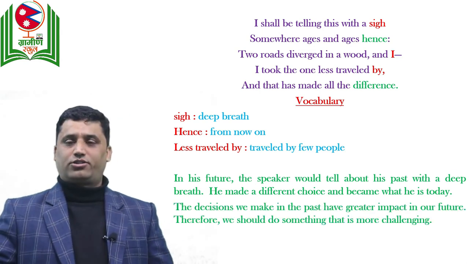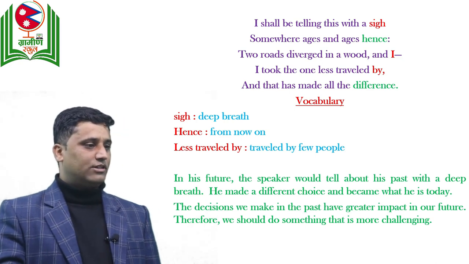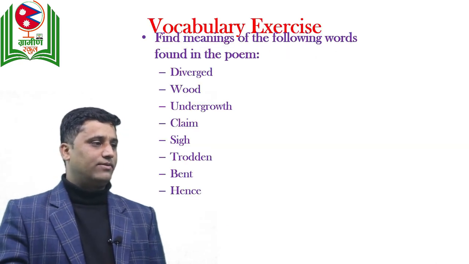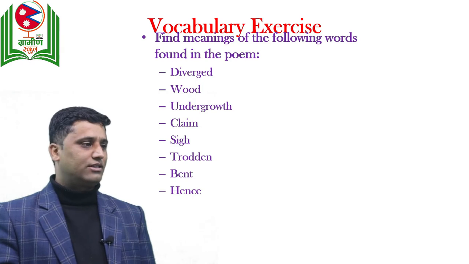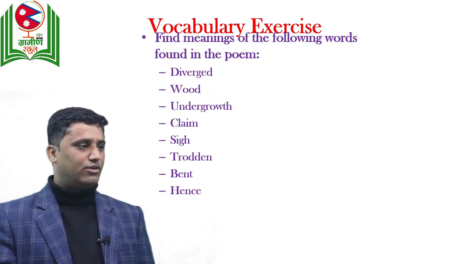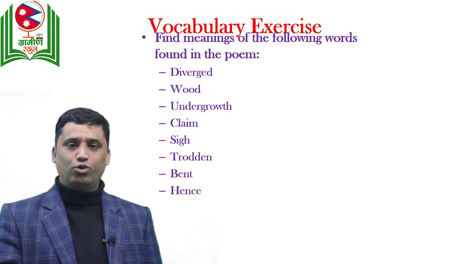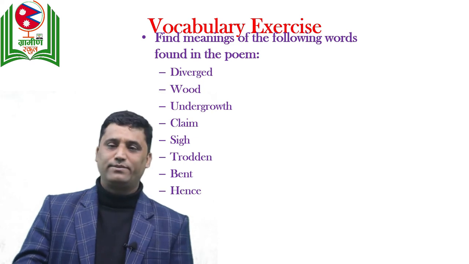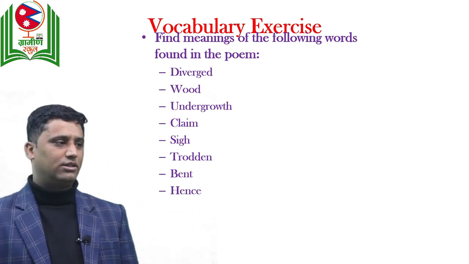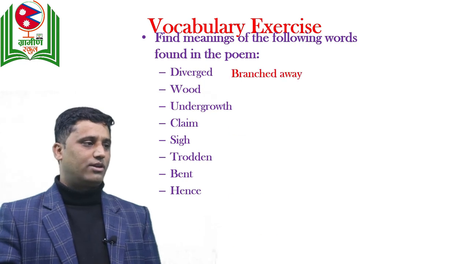Now, dear students, we have finished the poem. Now we move on to the exercise. Let's do the vocabulary exercise that is given in your book. This is a matching exercise, so you can see the words given there. You can also find all these things in your book. You see the words diverged, wood, undergrowth, claim, sigh, trodden, bent and hence. So what is diverged?